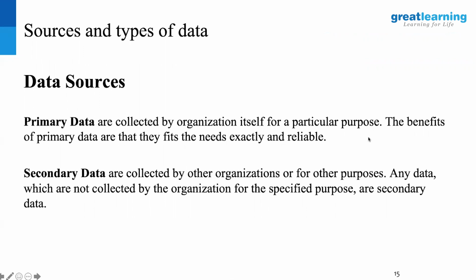Most of the times it is associated with a specific objective, but over a period of time your primary data becomes secondary data because it becomes part of a panel, part of an archive, and somebody else gathers that data which has been collected in the past and uses it for further analysis. So that's why that data at the end of the day becomes secondary data after a point. Primary data is collected with a specific objective in mind. With secondary data there is no specific objective, but you collect data historically over a period of time and archive that information. That's what secondary data is primarily all about.